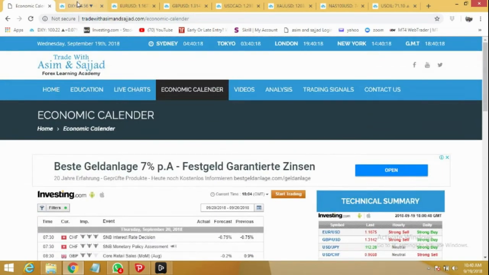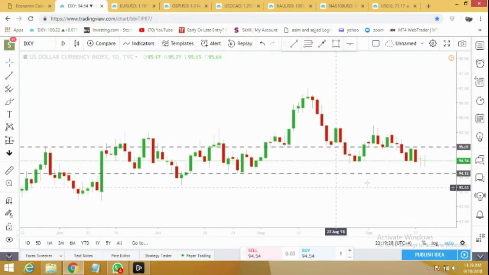Let's move to dollar index. Today we saw a full swing in dollar index. It opened with a gap down, but then it rallied. After that it dropped in the Asian session, but from 94.32, the same level when it also bounced back yesterday, dollar index took off and went up all the way to 94.73, a very strong resistance level, and from there it dropped again.